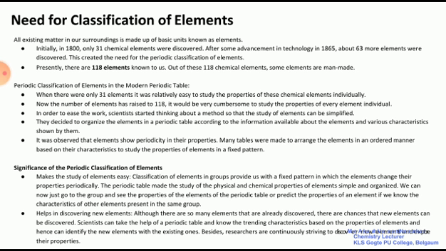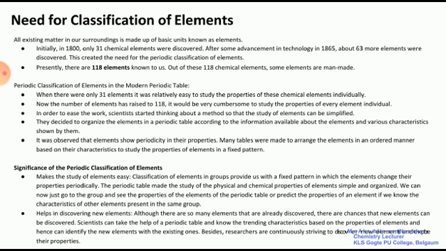The periodic classification of elements in the modern periodic table: when there were only 31 elements, it was relatively easy to study the properties of these chemical elements. Yes, obviously, if fewer elements are discovered in earlier chemistry, their properties are easy to study. Now, the number of elements has risen to 118. It would be very cumbersome to study properties of every element individually.